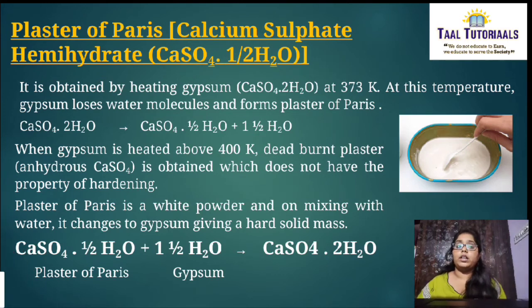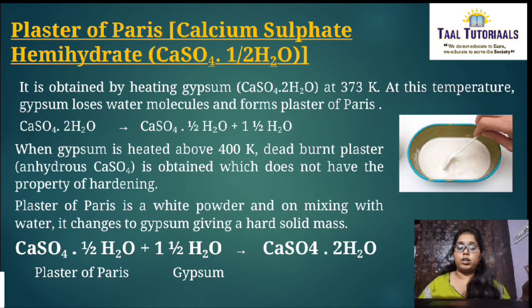When gypsum is heated above 400 Kelvin, dead burnt plaster is obtained, which does not have the property of hardening.